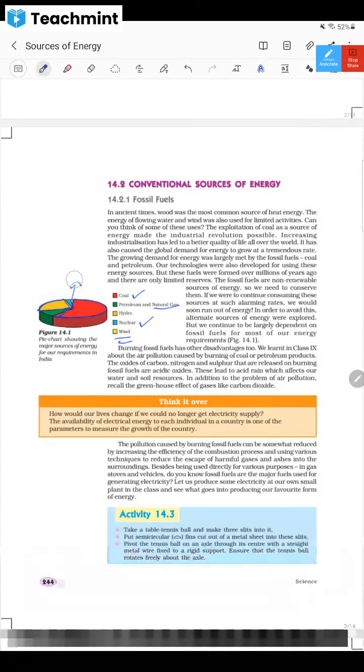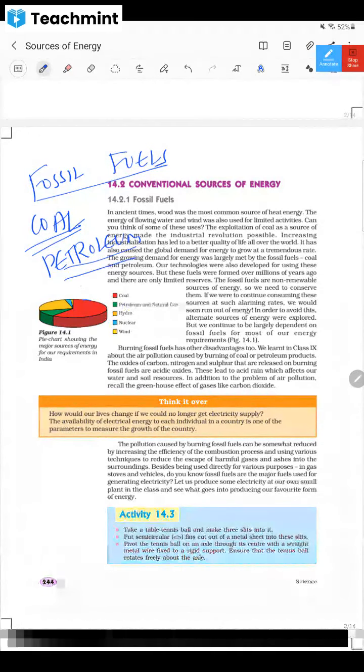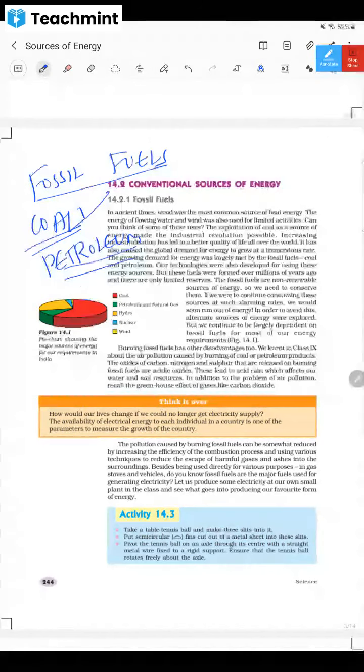Which is the major source of energy in India, dear children? Coal. We can say fossil fuels, no? Fossil fuels, and that too coal is maximum, and next is petroleum, right, dear children? Our energy necessities in India are met majorly from coal, but that is a dangerous development, because this will produce a lot of pollution. India has large coal reserves, a lot of coal is available. We're making use of that, but we should be moving towards other sources of energy.